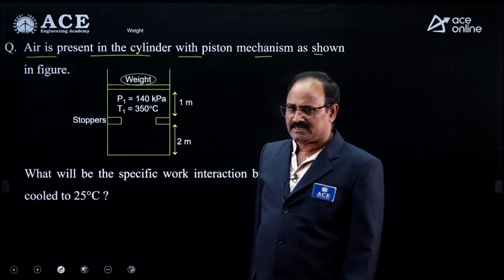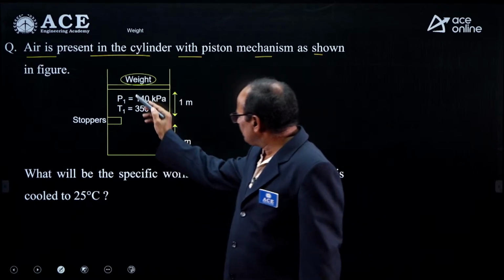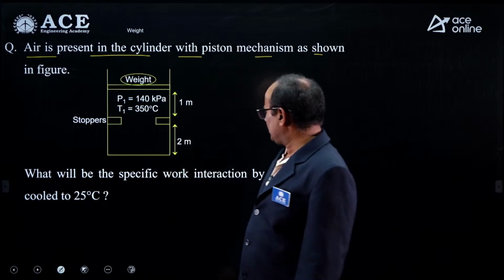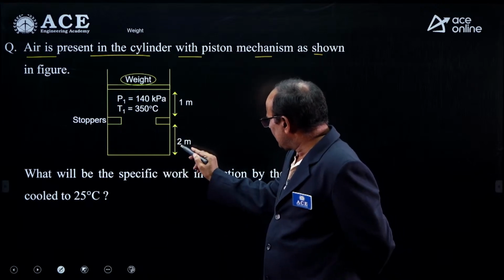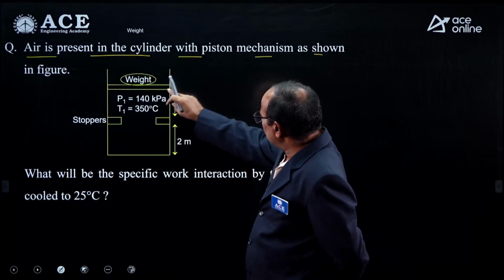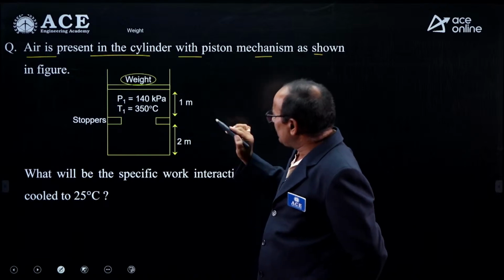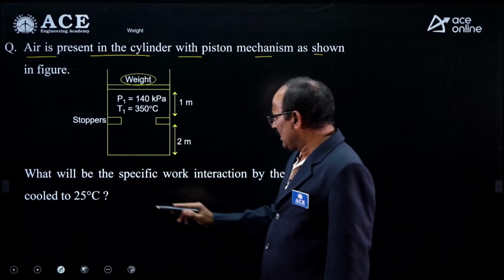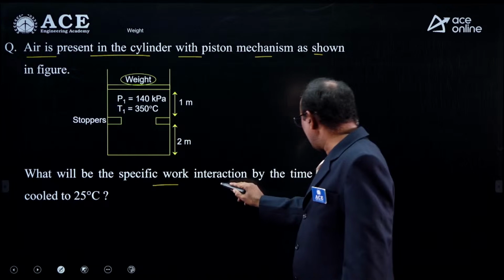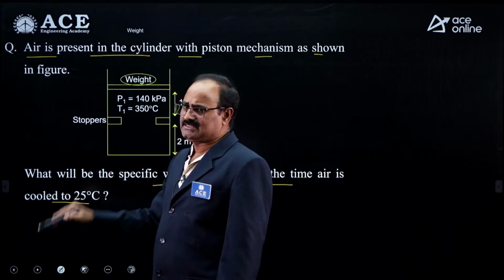Air is there inside the cylinder. Above the piston some weight is placed, and below the piston some stoppers are placed. The stoppers are at a location 2 meters from the down cover, and the piston is at a height of 3 meters from the down cover. What will be the specific work interaction by the time air is cooled to 25 degrees centigrade?